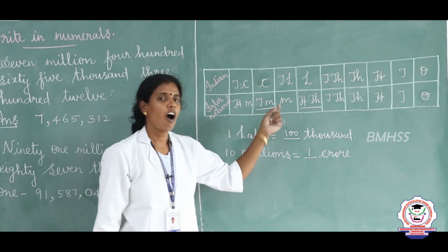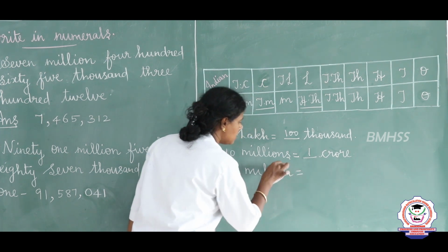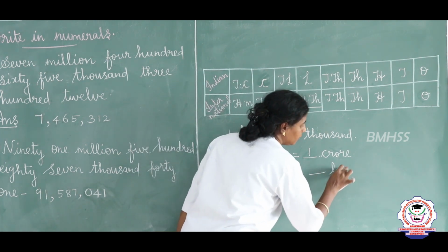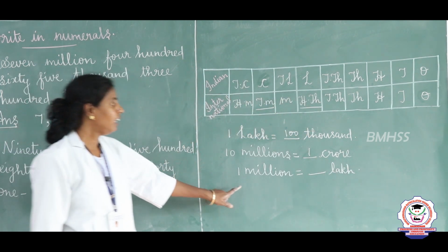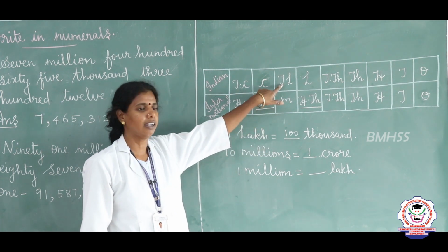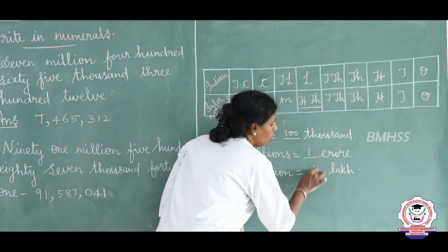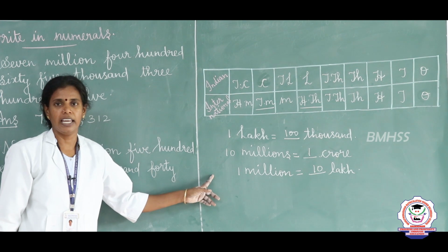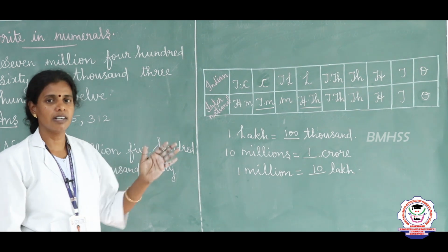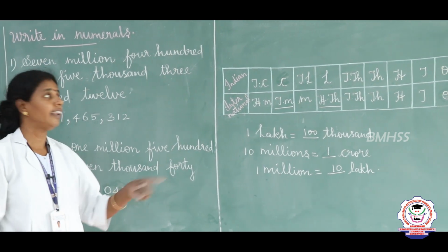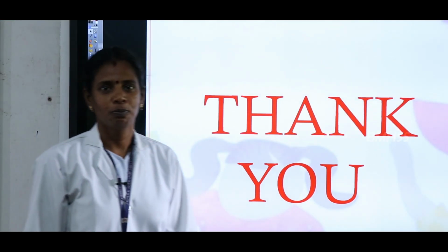Yes, Vignesh, tell me 1 million equal to dash lakh. How many lakhs are there in 1 million, Vignesh? In 1 million, how many lakhs are there? See the chart. So, straight to 1 million, how many lakhs? 10 lakhs. Yes, very good. So, 10 lakhs are there in 1 million. So, we have seen Indian system and international system. How to write in words and numerals, expanded form, short forms, and how to compare this Indian system and international system in this session. Thank you.